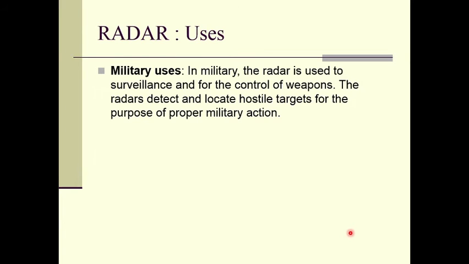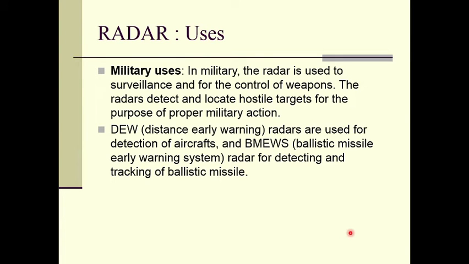In military applications, the radar is used for surveillance and for the control of weapons. The radars detect and locate hostile targets for the purpose of proper military action, right? Then DEW, that means distance early warning radars, are used for detection of aircraft, and BMEWS, that means ballistic missile early warning system radars, for detecting and tracking of ballistic missiles, right?